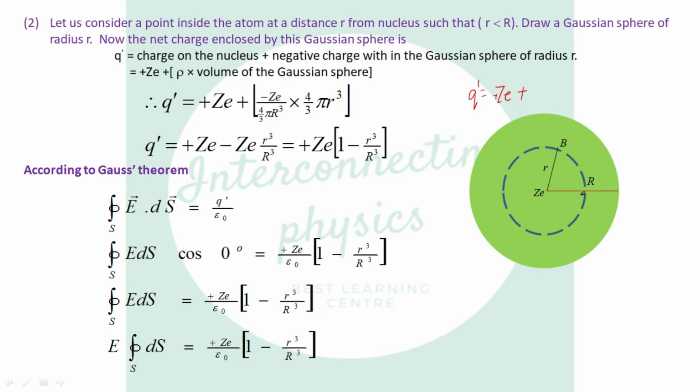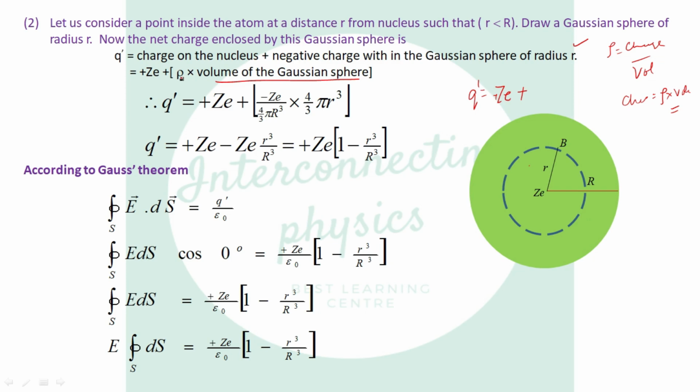Which type of charge is enclosed? Negative charge, because outside the nucleus negative charge has been distributed. So plus the negative charge within the Gaussian sphere of radius r. Rho is charge divided by volume, so charge will be rho into volume, so plus rho into volume of the Gaussian sphere.